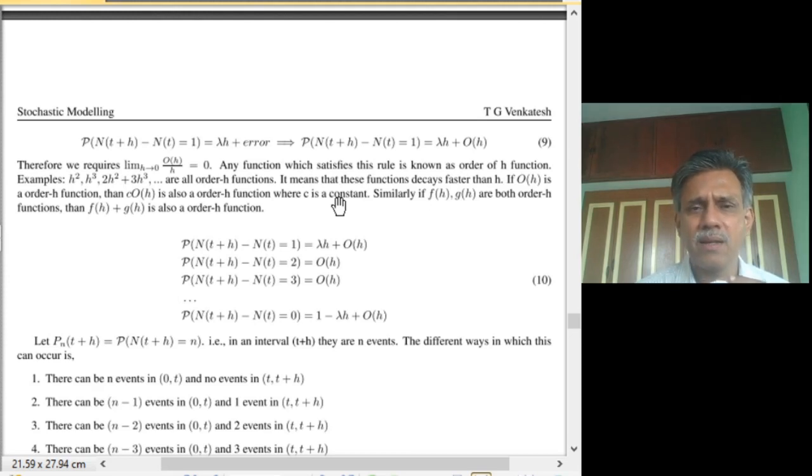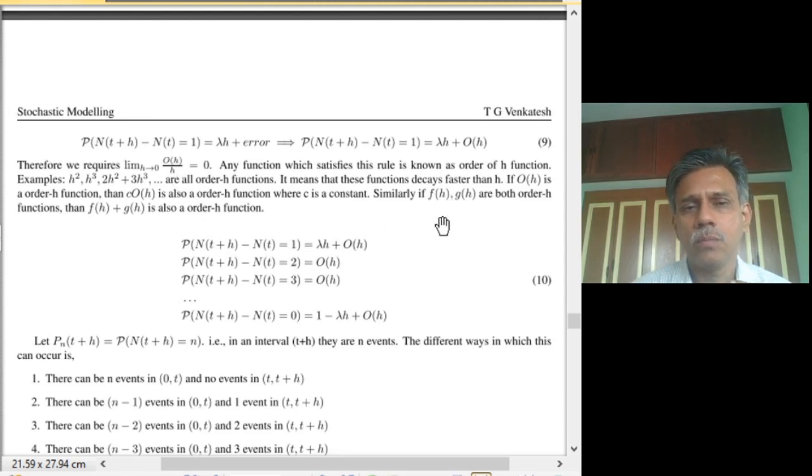Basically it means that if you plot an order h function against h, it has to decrease faster than h. Or if you plot order h versus h, it has to be below the linear line, or the ratio has to decrease faster as h tends to 0.